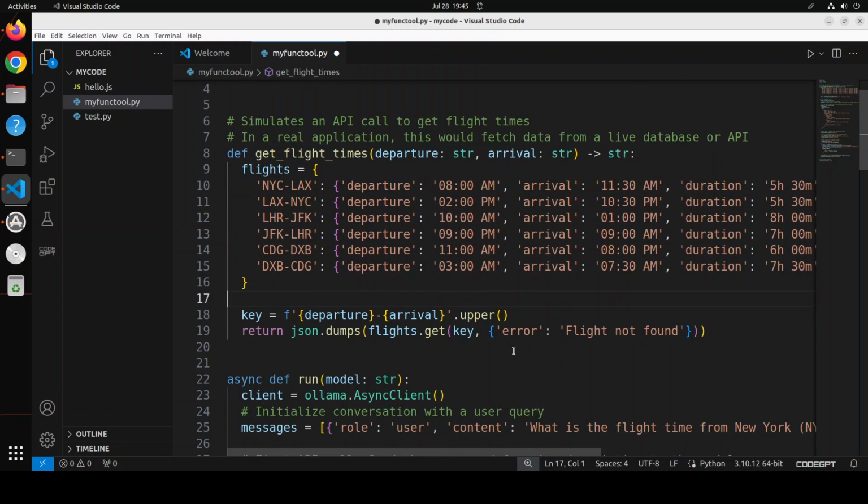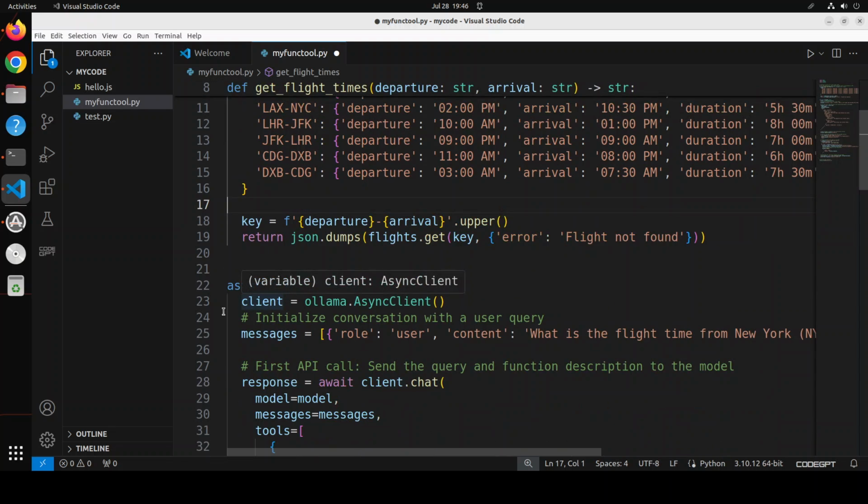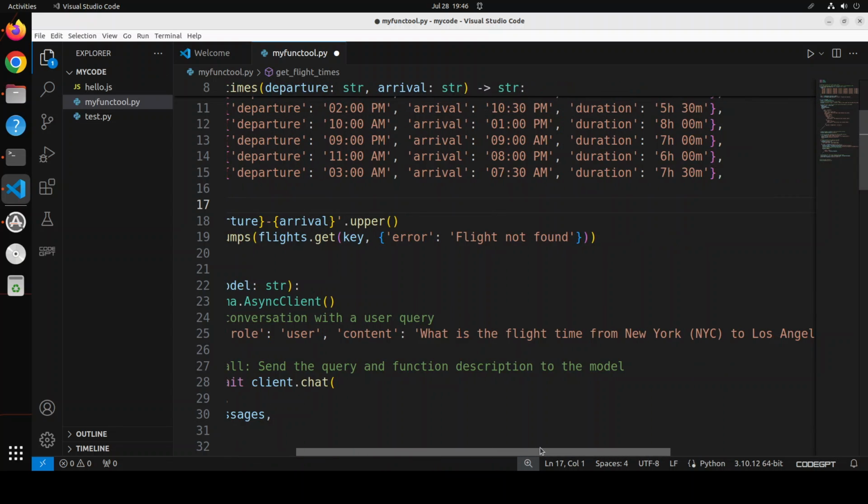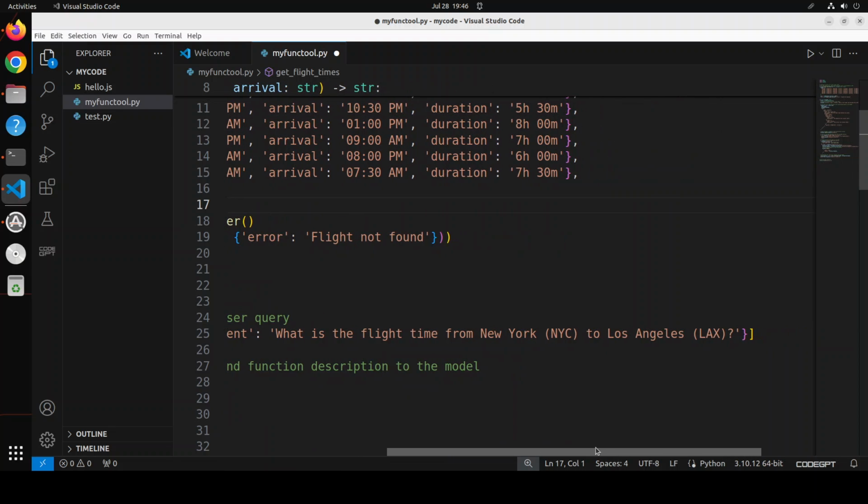From there it is just returning those flight times, and then this is where we are running Ollama's client in async, and you can see that the user is asking the question in natural language: what is the flight time for New York to Los Angeles.